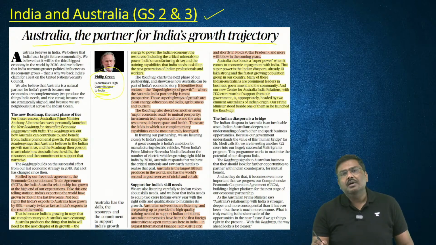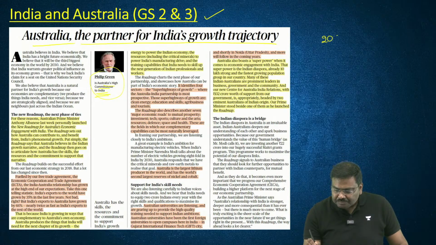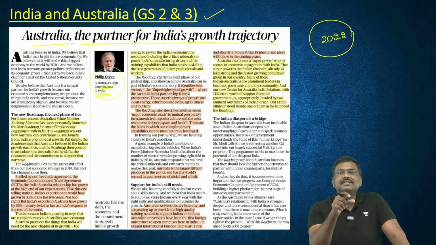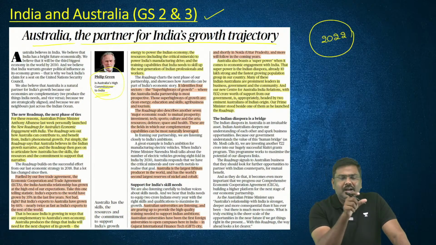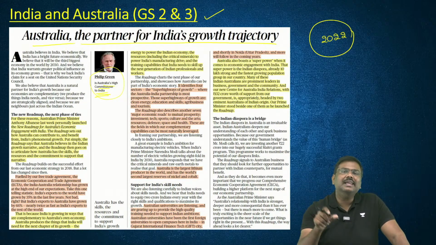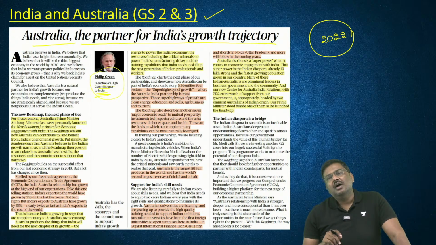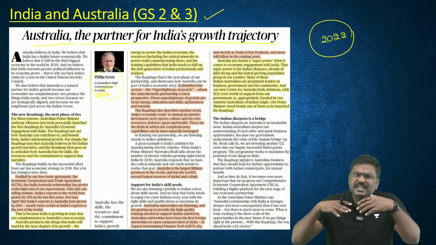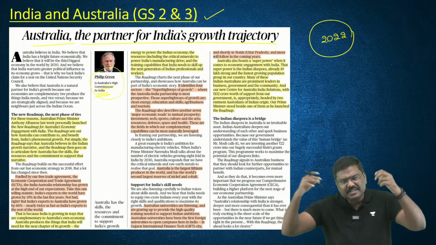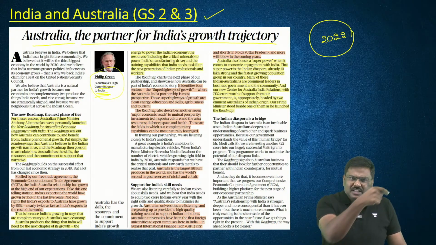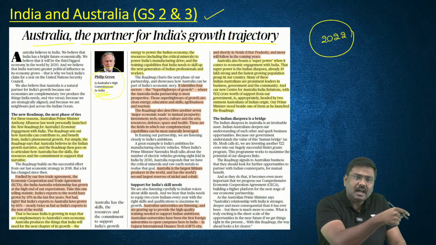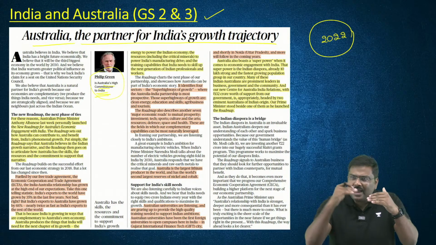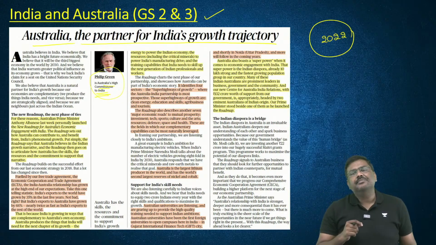Back in the year 2022, India and Australia signed a trade agreement, the Economic Cooperation and Trade Agreement, ECTA. Under the ECTA, a type of free trade agreement which covers not just trade but many other aspects as well, the trade between India and Australia has increased.